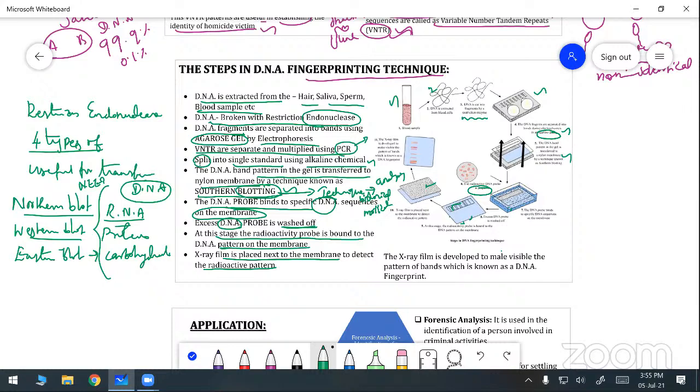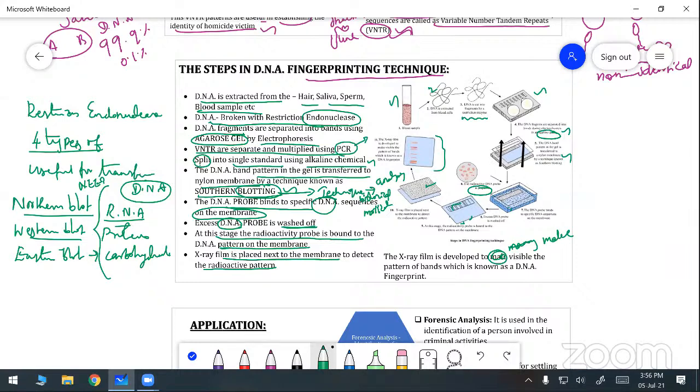The X-ray film is developed so that the patterns are made visible, many visible patterns. The pattern of the bands is known as the DNA fingerprint. This is what is known as the DNA fingerprint.